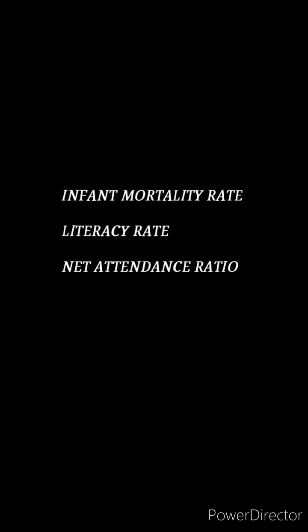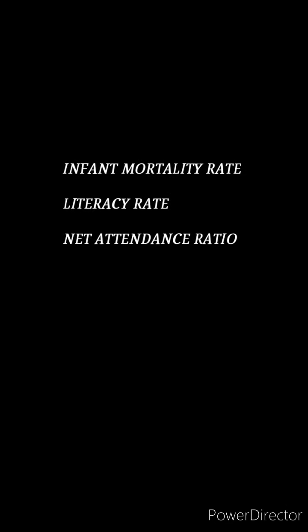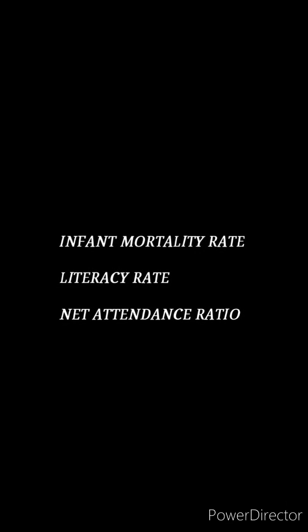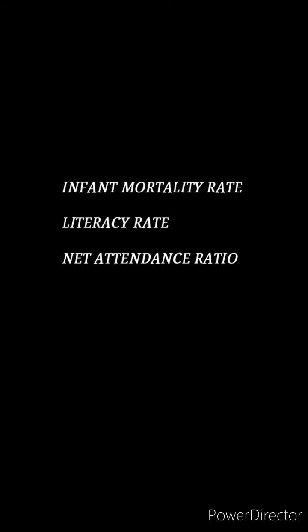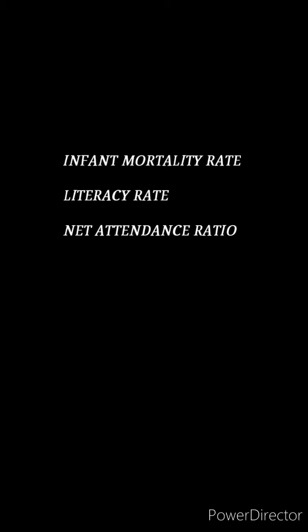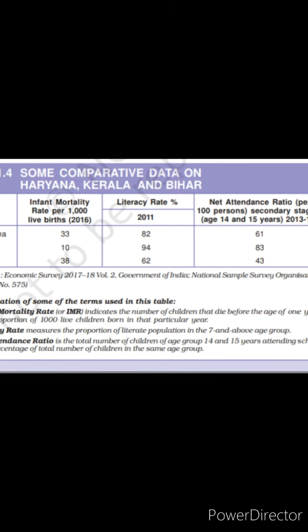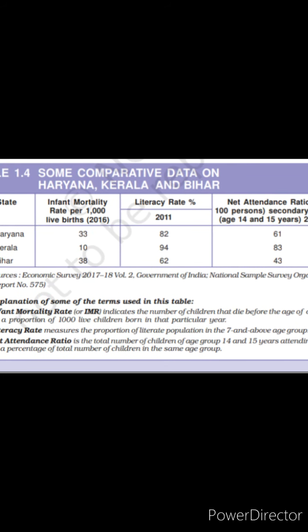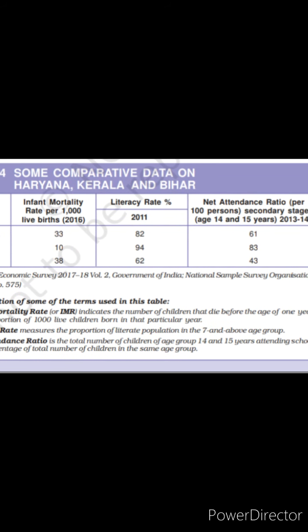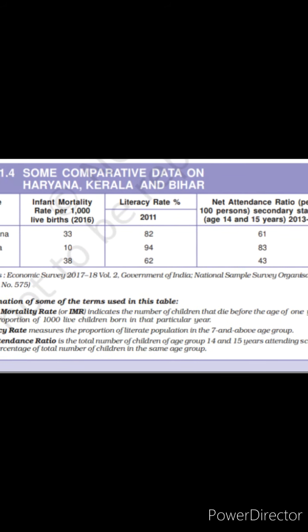Comparing the data given in table 1.4, Kerala has 94% literacy rate and net attendance is 78, whereas infant mortality rate is only 12. If we compare per capita income first, Maharashtra is clearly a developed state, but in the remaining attributes, it's lacking. So we have to consider the other factors as well.